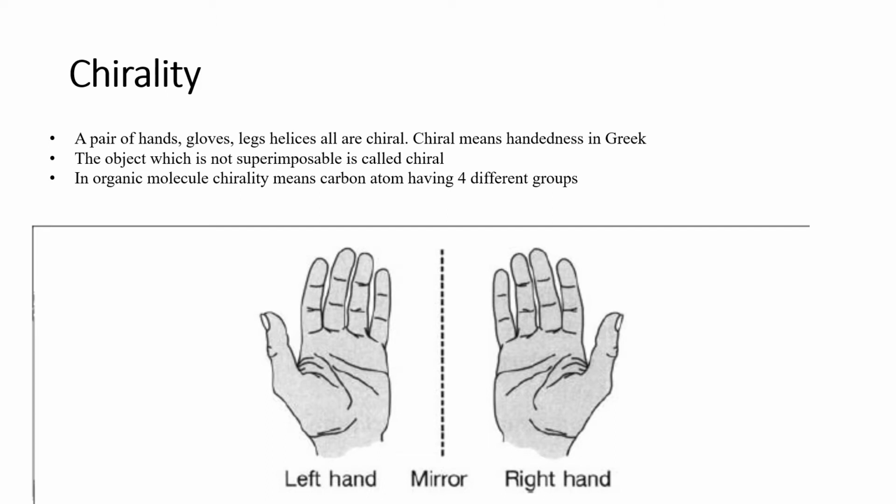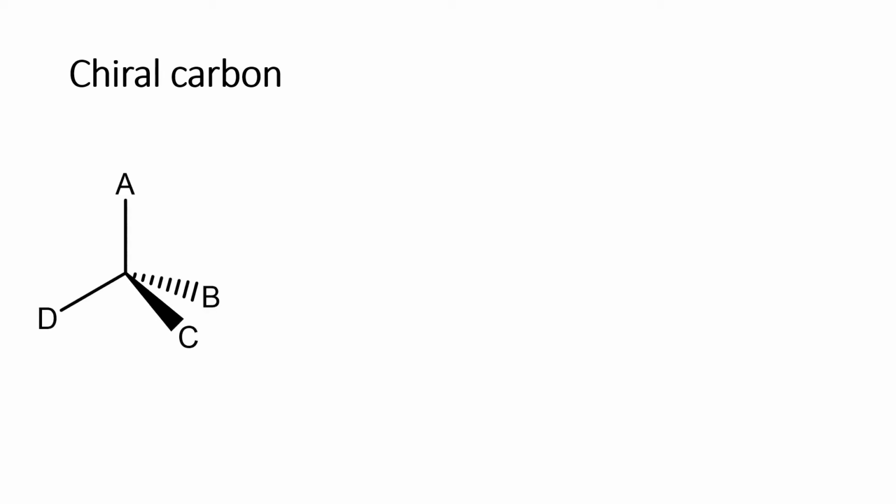Thus, if you see our hands or legs, they look like the same mirror images. If you place a mirror, you can see the opposite of the hand. Whenever they are placed on each other, they are non-superimposable. So this property is called chirality. But our interest is organic molecules. A carbon having 4 different groups is called chiral. That carbon is called a chiral carbon, where there are 4 different groups.